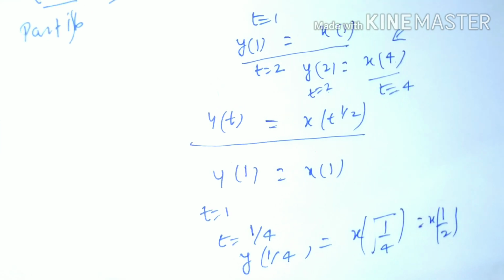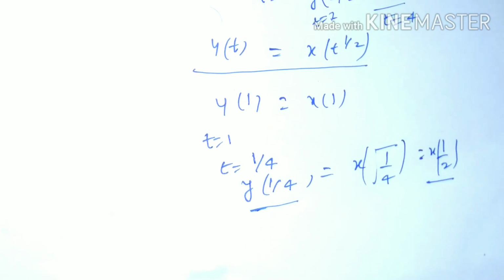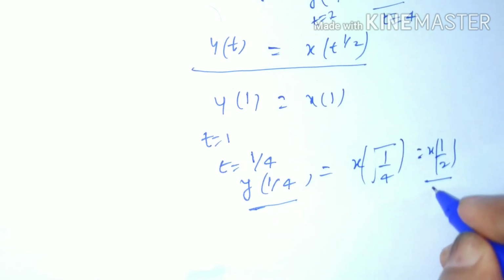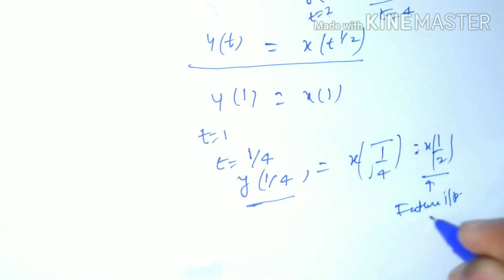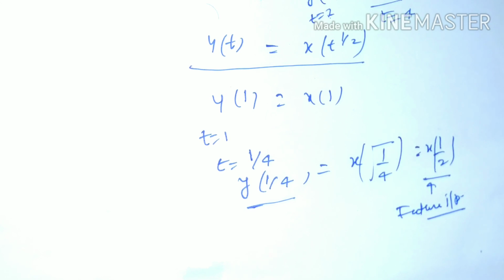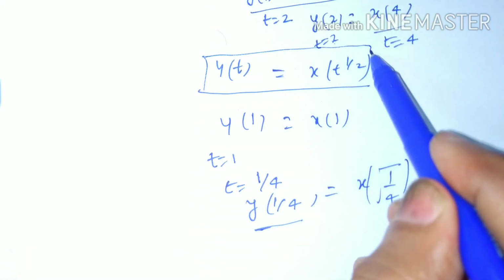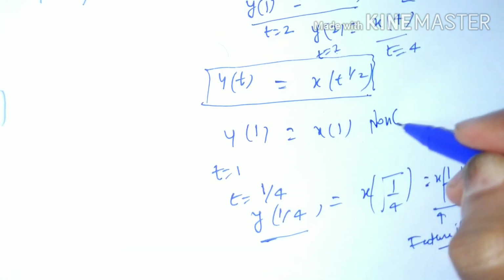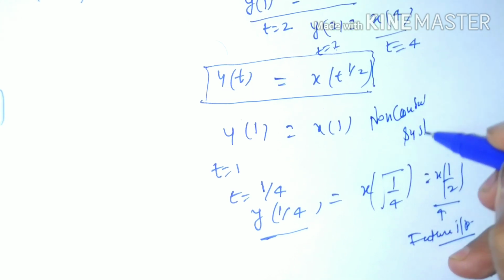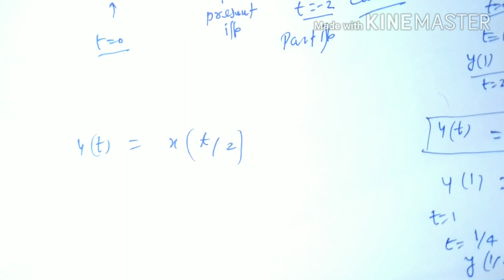So we can see that with respect to 1/4, 1/2 is greater than 1/4, so it will be a future input. A system that depends on future input is called a non-causal system.